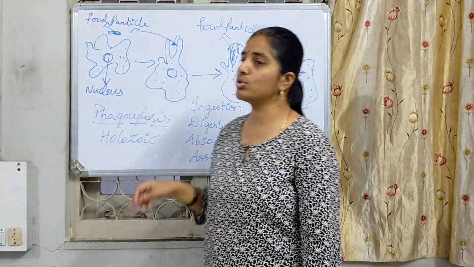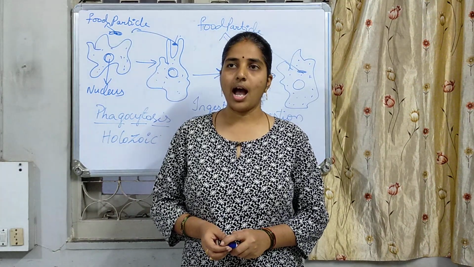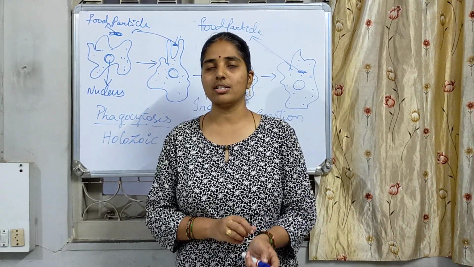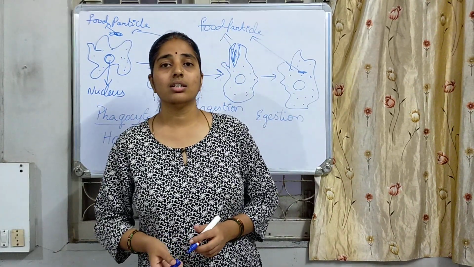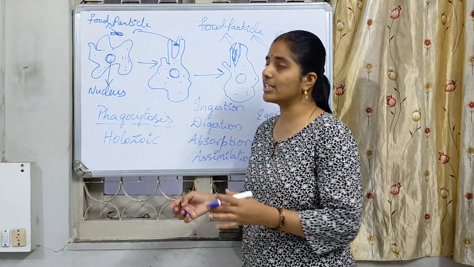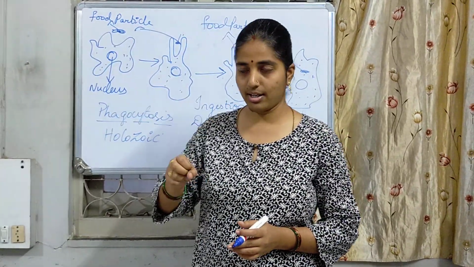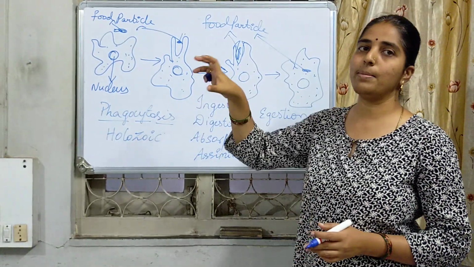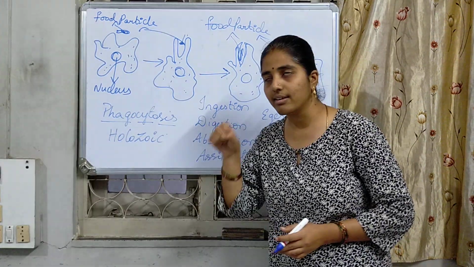So how is it going to happen? First we are going to discuss about the amoeba. Amoeba is a protozoan. From your childhood you know about the amoeba. It is not having any proper shape, but still it is having the structure called pseudopodia, through which it is going to catch the organism or the food particle. So here we are going to see the sequence of the steps through which the amoeba is going to play an important role in how to take the food.